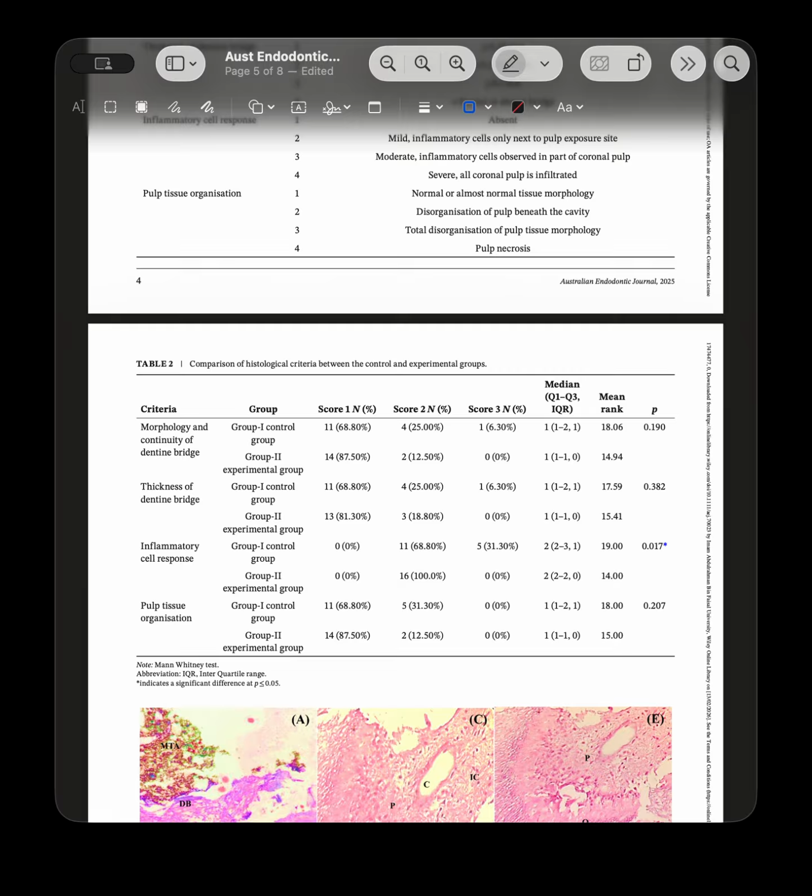Inflammation was significantly lower in the low-level laser therapy group, with all samples showing mild inflammation, 100%, compared to the control group, which had 68% mild and 31% moderate inflammation. Normal or almost normal tissue morphology was observed in both groups, 87% of the experimental group and 68% of the control group, with none of the groups demonstrating a score of 3. The differences in pulp tissue organization were also not statistically significant.